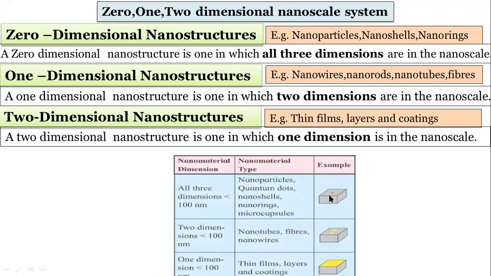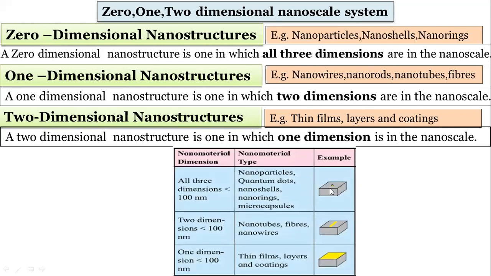I will give this example, so see this example. The dots are the nanoparticles. These are the nanotubes, the yellow colored ones we can see clearly here. This is a two-dimensional nanoscale structure. Then this is a one-dimensional nanoscale structure. Thin films, layers, and coatings: this is a two-dimensional nanoscale structure.